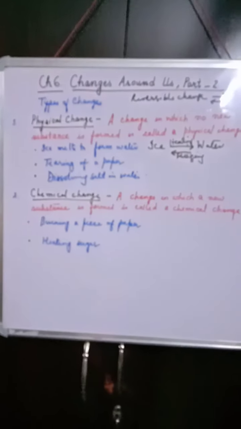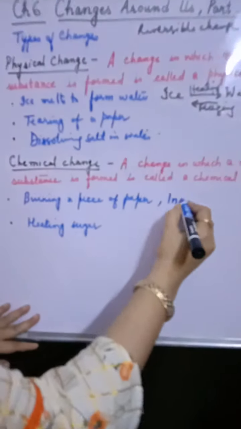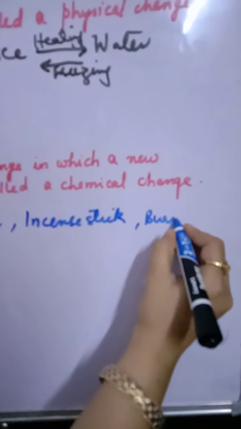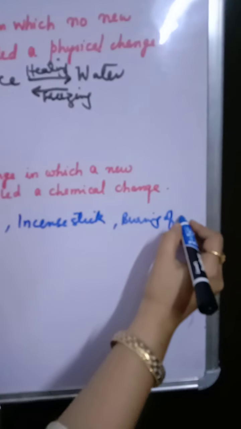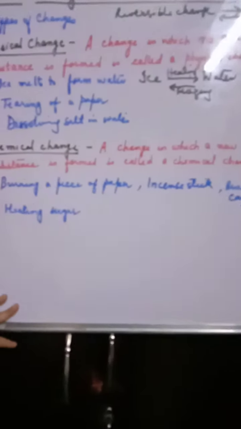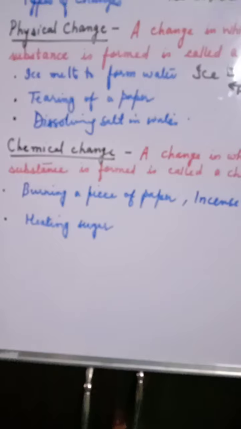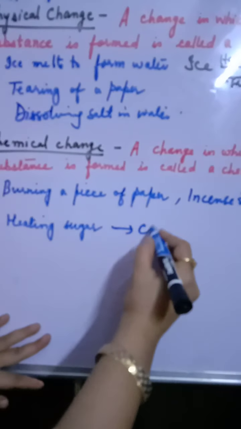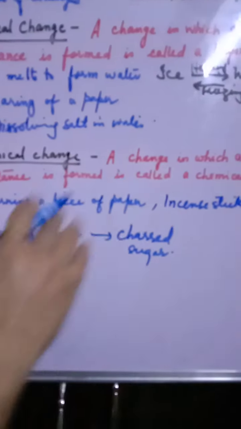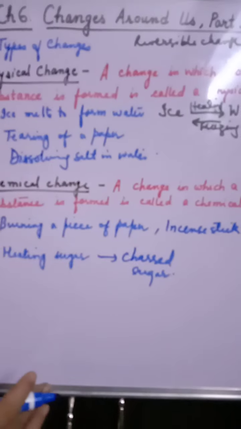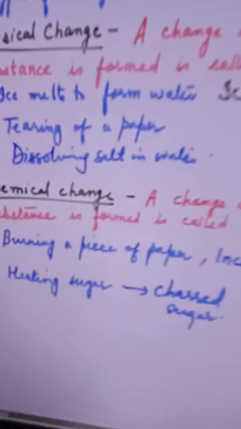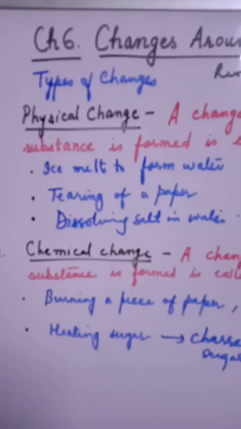Like burning a piece of paper, or an incense stick, isn't it? Or burning a candle, right? I will discuss this example later, how it is a chemical change. Now heating sugar, you had seen that when we heat sugar, it becomes charred. Charred sugar can never be changed into fresh crystals of sugar. That is why it is a chemical change, because whenever a chemical change occurs, it is very difficult to change it back to the original or the starting substance.